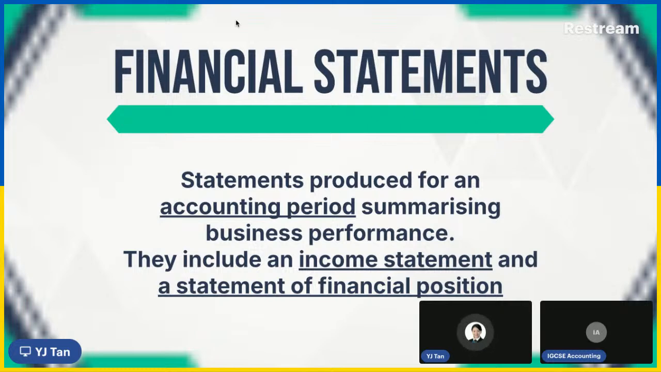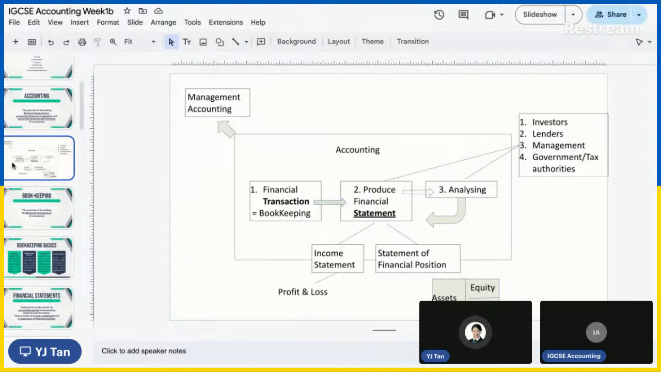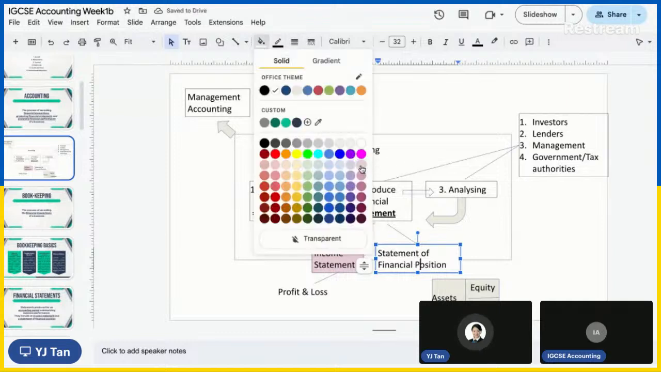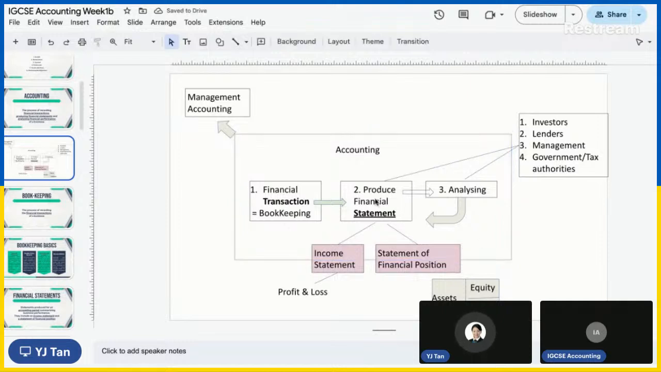All right. So let's go back to the chart that we had just now. Now we want to look at these two things. In terms of producing the financial statement, there are two important ones. One is the income statement, the other one is the statement of financial position. So you need to remember these two. Producing financial statements, there are two important statements: one is the income statement, the other one is the statement of financial position. All right. Okay, let's continue.